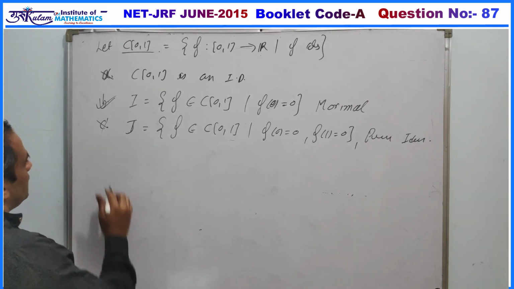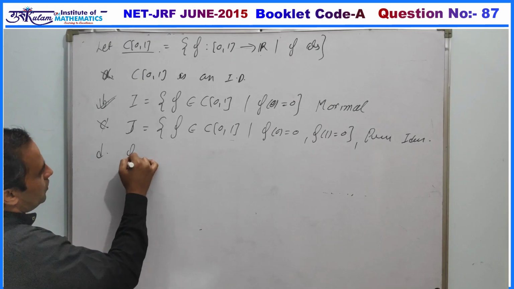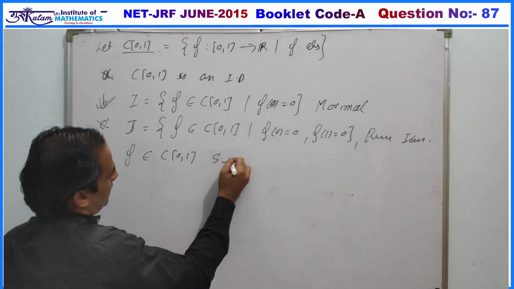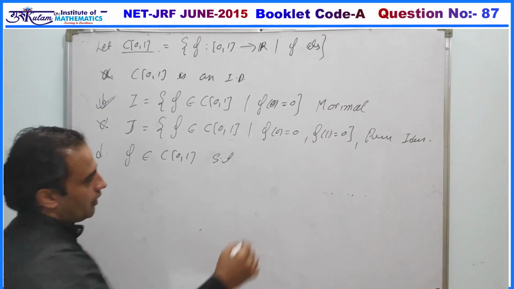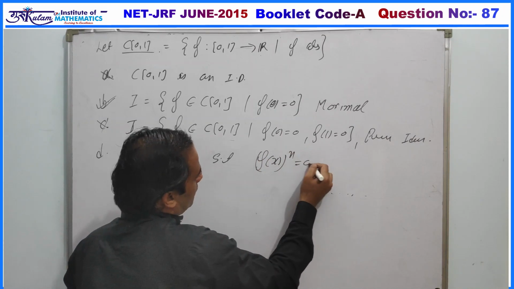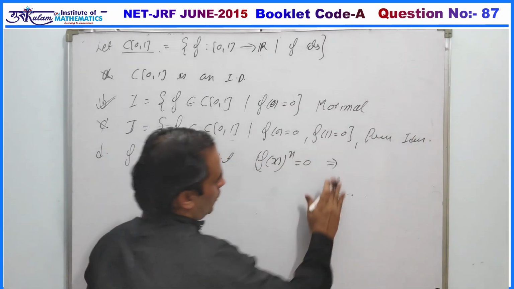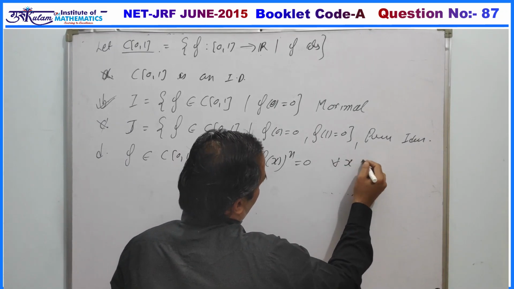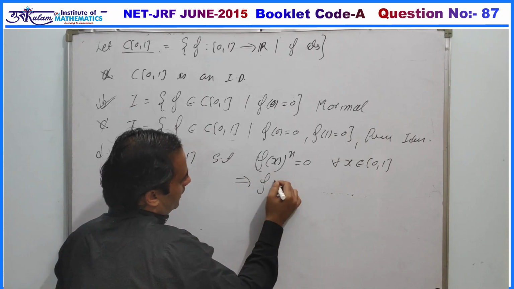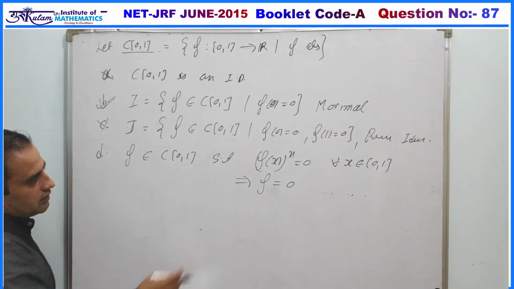And your D option is: if f belongs to C[0,1] such that f(x) to the power n is 0 for all x belonging to [0,1], then f is equal to 0. So we have to verify this condition.